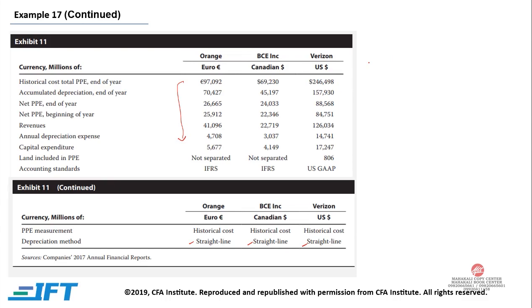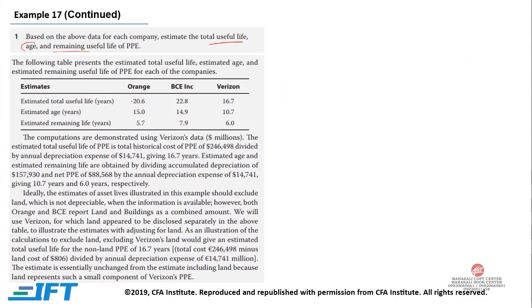Now let's do this for Orange. The total historical cost, the total value, is 97,092. So what is the total useful life? The total value is 97,092 and the depreciation amount is 4,708, and it is straight line, so each year we have depreciation of 4,708. So what will be the total life? Total life would be 97,092 divided by 4,708, and that gives us 20.6. So the estimated total useful life is 20.6.